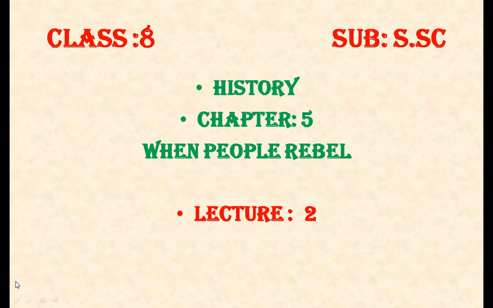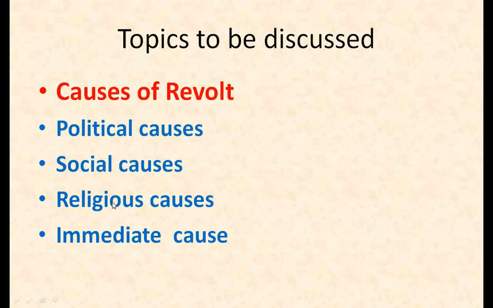This video is for class 8, subject Social Science, as we are studying History chapter 5, When People Rebel. It is the second lecture of this chapter, and in today's lecture, the following topics are to be discussed. First, causes of revolt. Under this topic, we will study different causes like political causes, social causes, religious causes and the immediate cause which were responsible for the revolt of 1857. So let's start today's discussion.